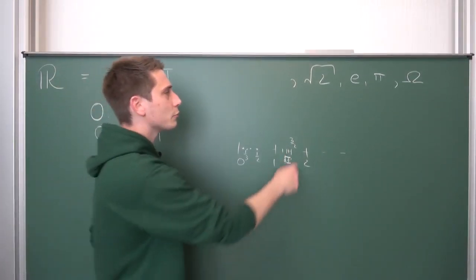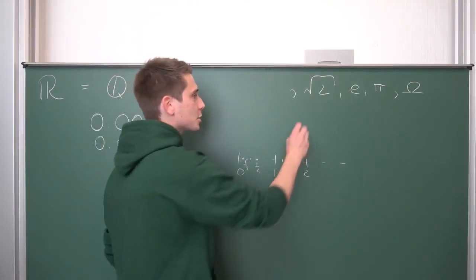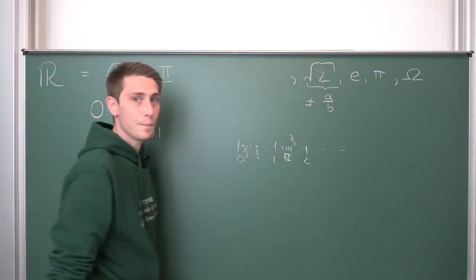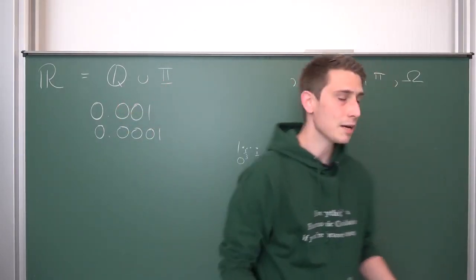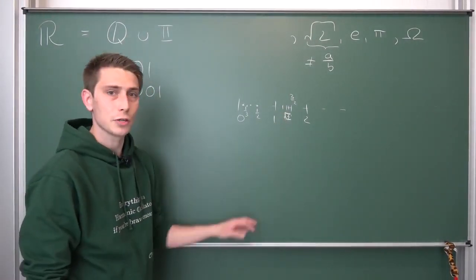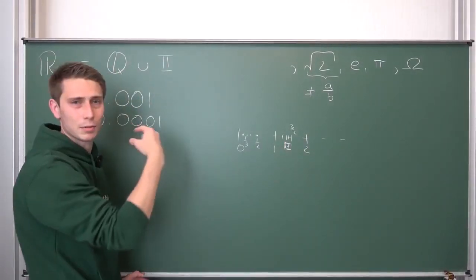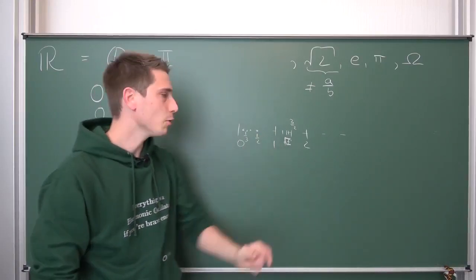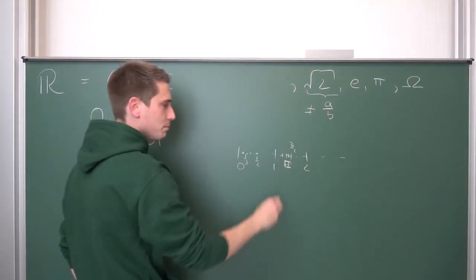But the thing is, square root of 2 can't be expressed as a fraction. It's an irrational number. It is not rational. So square root of 2 is never equal to some a over b, meaning it's never a fraction, meaning it's not in Q, it's not an element of the rational numbers. So no matter how close we get to square root of 2, we can never express it with some element out of the set of the rational numbers. Just doesn't work out, all right? But we can approximate it arbitrarily close, and there are infinitely many of those irrational, transcendental numbers here.